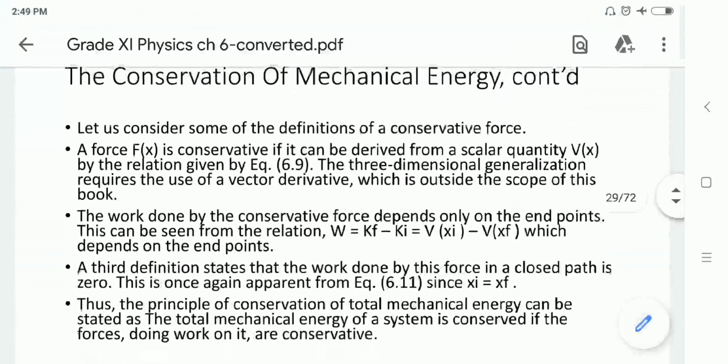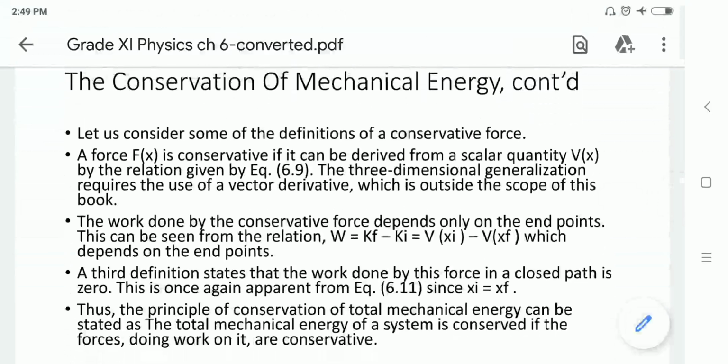Now let us look at some definitions of a conservative force. A force F of x is conservative if it can be derived from a scalar quantity V of x by the relation we have discussed. In three dimensions, it can also be defined in terms of a vector derivative. The work done by a conservative force depends only on the end points: W equals Kf minus Ki, that is V of xi minus V of xf. And the work done by this force over a closed path is 0, since xi equals xf.